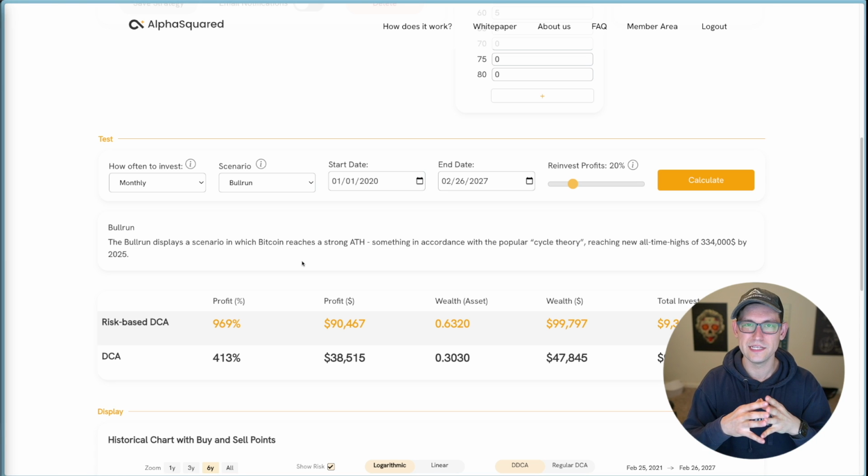The bottom line is that combining the risk number with this strategy builder should give you all the tools you need to start understanding, for your personal scenario, what is the best way that you can be dollar cost averaging Bitcoin over long periods of time that's going to align with your risk preferences and your personal investing goals.